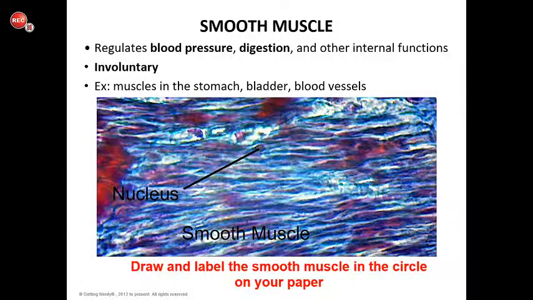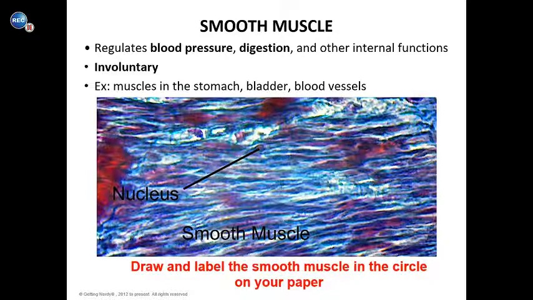All right, so remember, we have three types of muscle tissue. Our two types of muscle control are voluntary and involuntary. We've talked about skeletal muscle. Now we're going to talk about smooth muscle. Your smooth muscle regulates your blood pressure, your digestion, and other internal functions. We can't really control our blood pressure or our digestion, as in our brain cannot send a pulse to say, hey, do this or do that, by us thinking about it. Therefore it is involuntary. Some examples of smooth muscle would be the muscles in your stomach, your bladder, and your blood vessels.